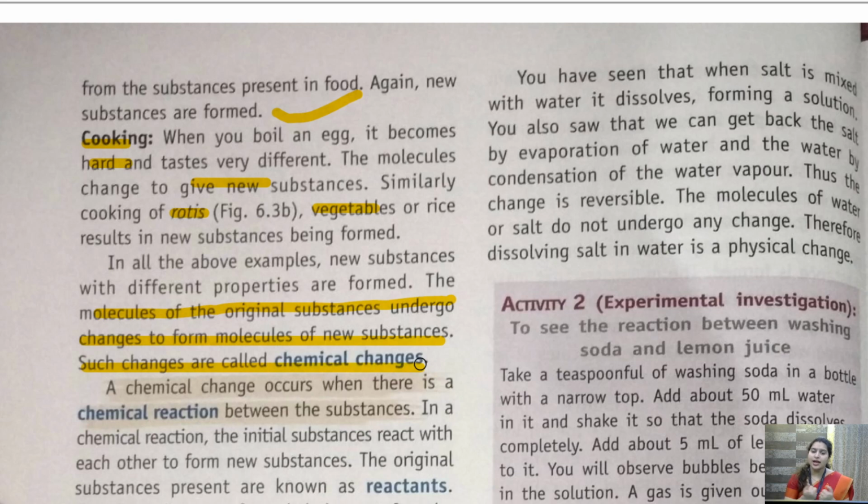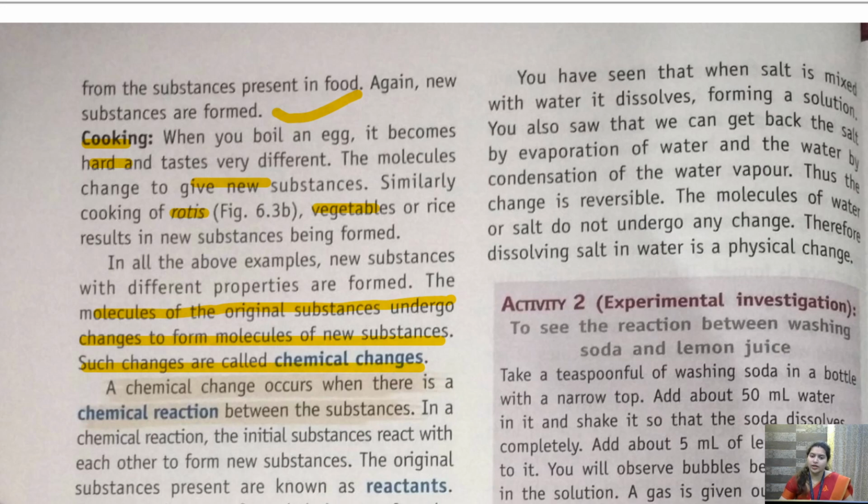Okay. In a reaction, there are two things present. One is reactant and another is product. So the things that are combining are called reactants, and after combining, the new substance that we get is called the product. Okay. Let's see. Take for example, if we talk about water.